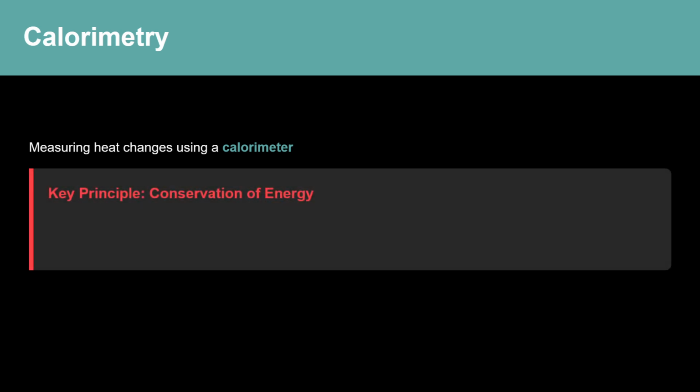The key principle is conservation of energy. In an insulated calorimeter, the heat released by the reaction equals the heat absorbed by the surroundings, usually water. Negative Q of reaction equals Q of water. Since Q equals mc delta T for the water, we can determine the heat of reaction by measuring the mass of water, its specific heat capacity, and the temperature change.